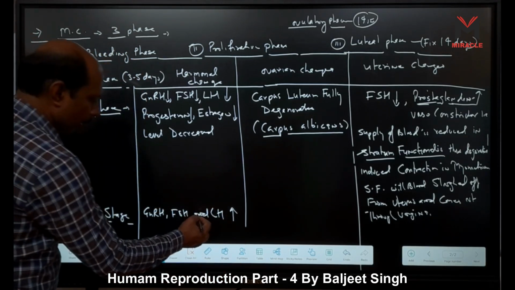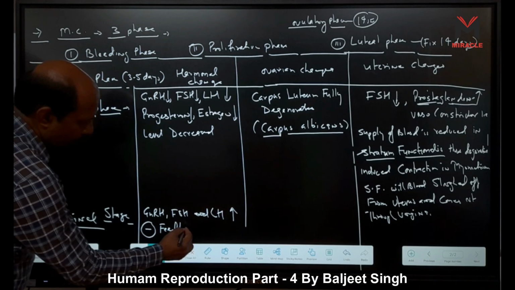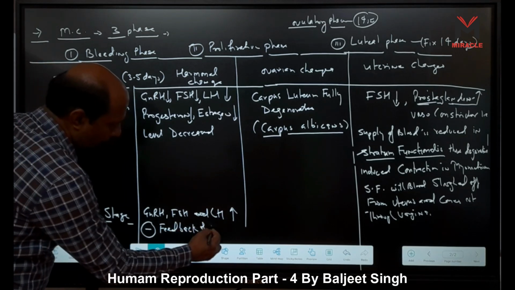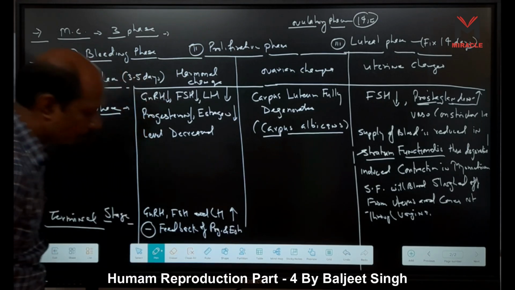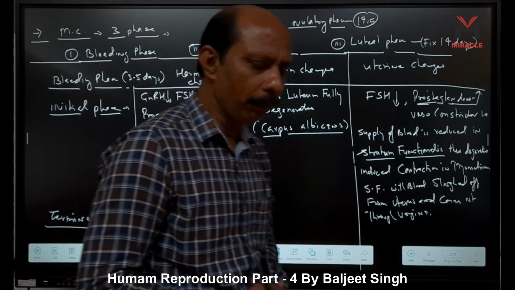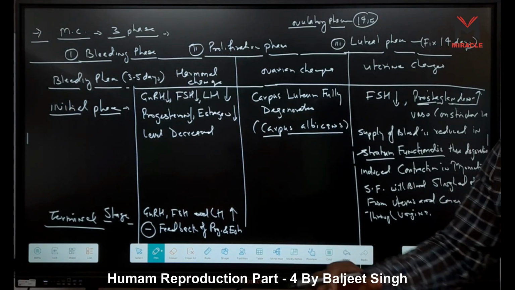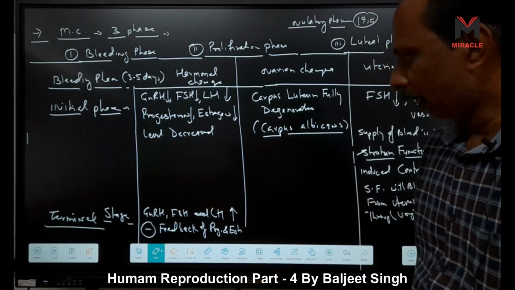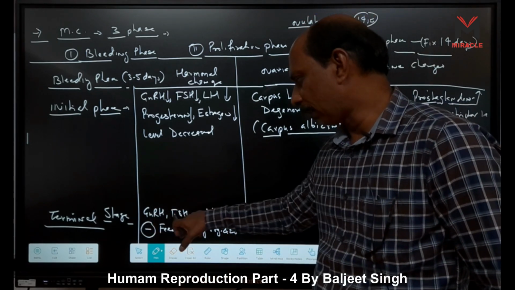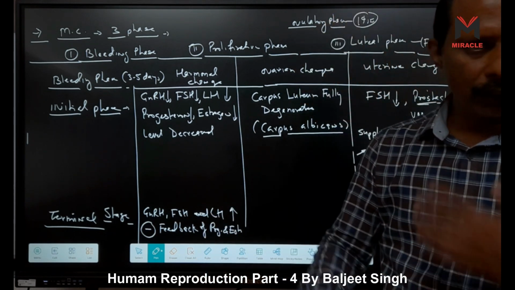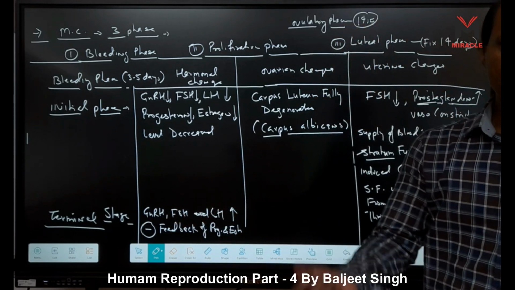They start increasing due to the negative feedback of progesterone and estrogen, right? Because their level is low in blood, they give negative feedback mainly to the pituitary gland, and some feedback also goes to the hypothalamus, right? So the hypothalamus secretes gonadotropin releasing hormone, and due to this effect and also due to the negative feedback, the levels of follicle stimulating hormone and luteinizing hormone increase.